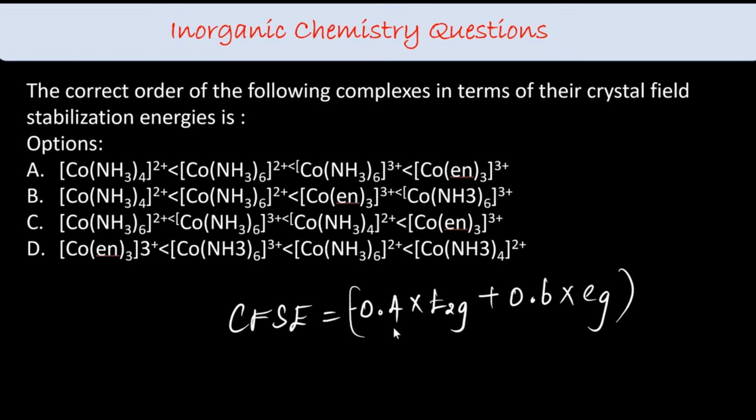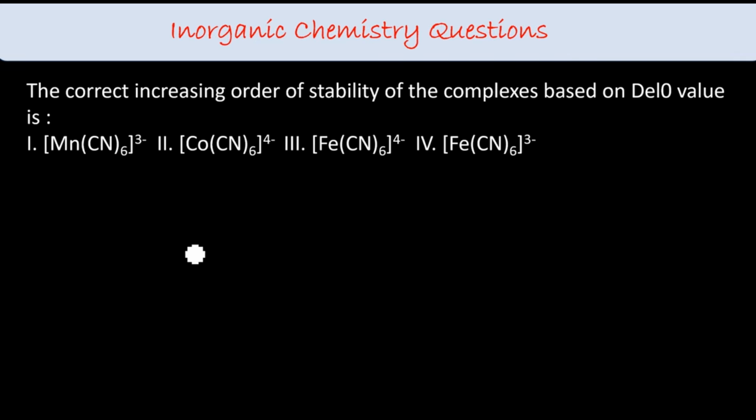Include paired, unpaired, everything, the number of electrons that you are placing over there. Just let me know what the answer is in the comment. The correct increasing order of stability of the complex based on del octahedral value. Let's see what values we are getting.